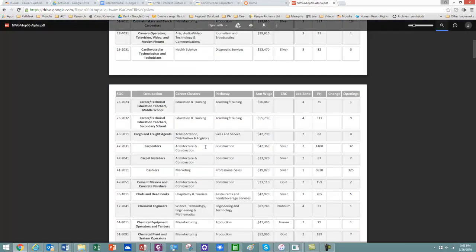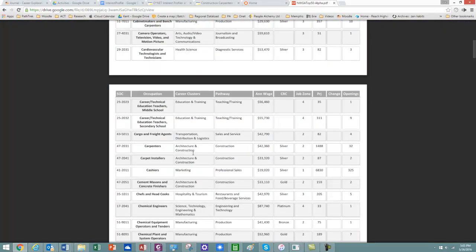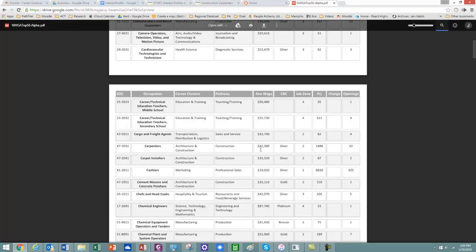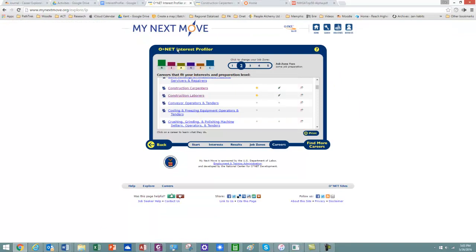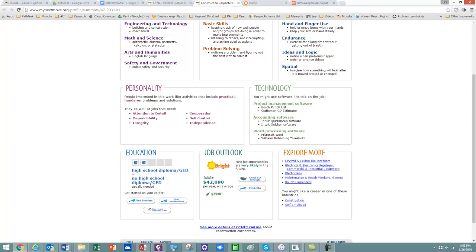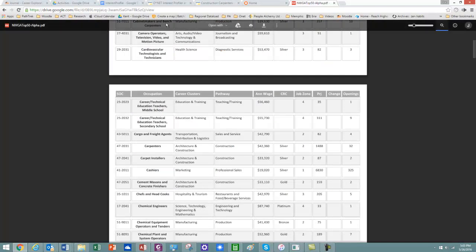The next thing we know is we can actually look on this one at the average wage in this area. For a construction carpenter, the average wage is $42,360. We just want to put the number in there so that we know what that represents. It represents dollars. And then the educational cost, well, we've got our diploma, so we're not going to need any more education.